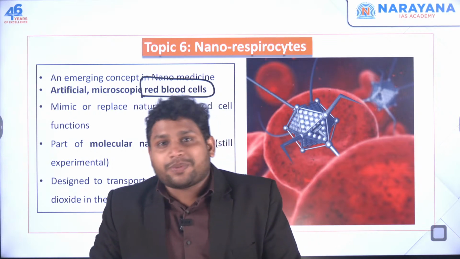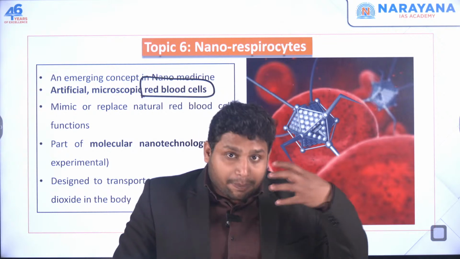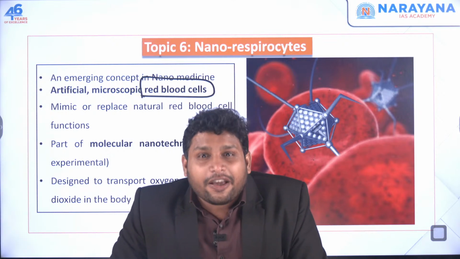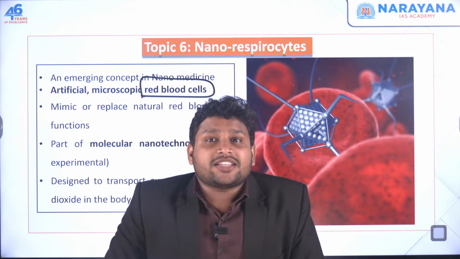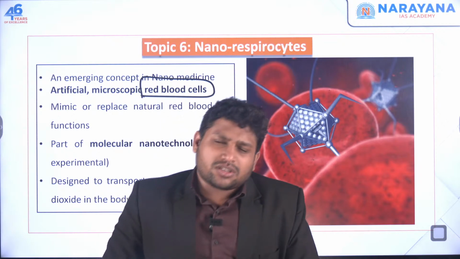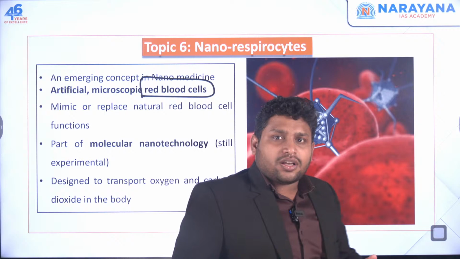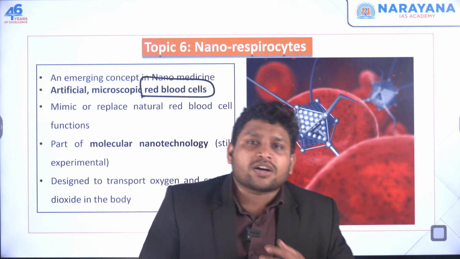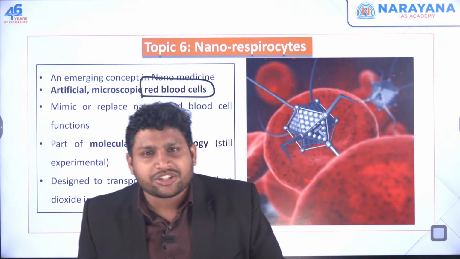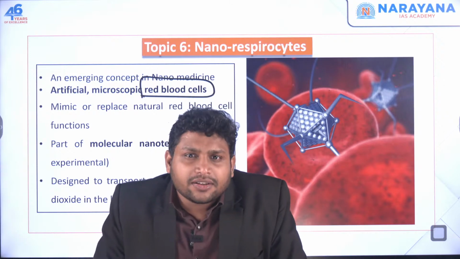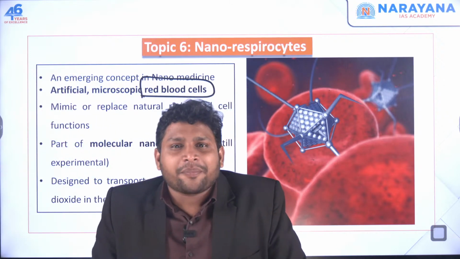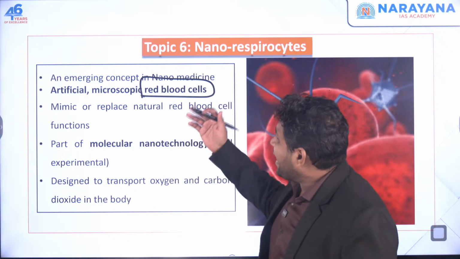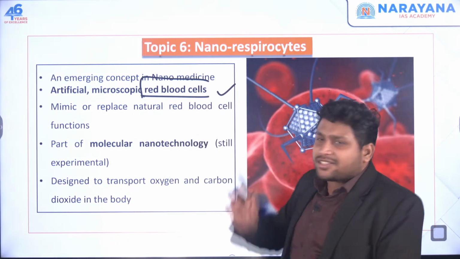That means this respiration part which we do every day, the body requires oxygen continuously, and carbon dioxide has to be removed continuously. Everything is being done by red blood cells, right? Now just imagine there is a person whose body has some kind of problem wherein the red blood cells are not working finely. Let's say the cells are damaged, or they have become weak, or there's a disease called sickle cell anemia. Such kinds of diseases are there. So there is a problem with their red blood cells.